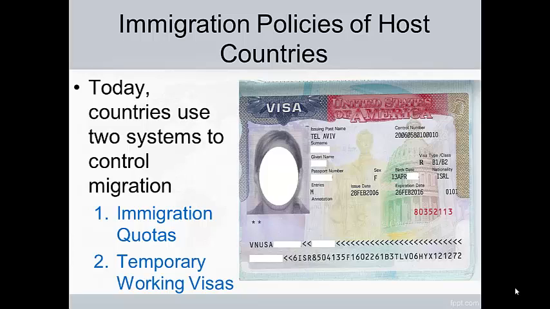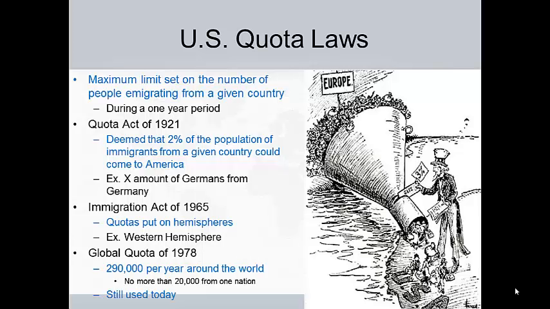So, what are some immigration policies that host countries, or countries that receive a lot of immigrants, use to control migration? Well, there's two systems. One is an immigration quota, and the second one is a temporary working visa. As you can see here on the right, that's one example. Let's first start with the United States, and let's talk about the quota laws and how they've changed over time. So, what is a quota law? It's the maximum limit set on the number of people emigrating from a given country, in a specific one-year period.